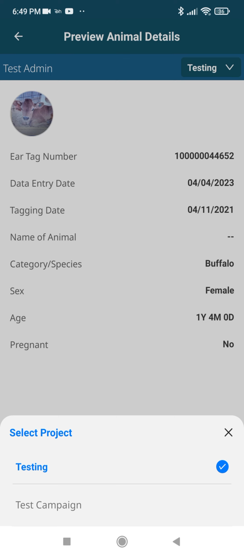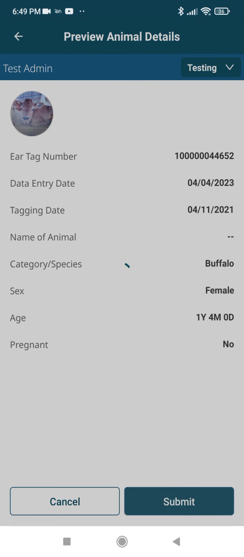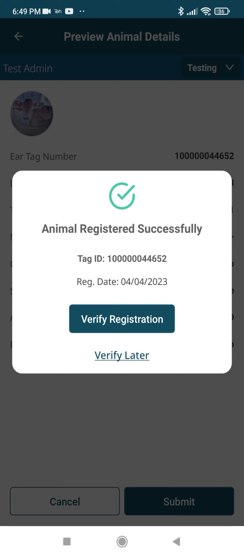Once you tap on submit, the animal will be registered successfully, but you'll have to verify the registration, and the OTP will be sent on the owner's mobile number, and you'll have to verify this mobile number within 90 days from the date of registration. If it is not done, then the services of the owner will be disabled. If it is done before 90 days, then the services will continue.